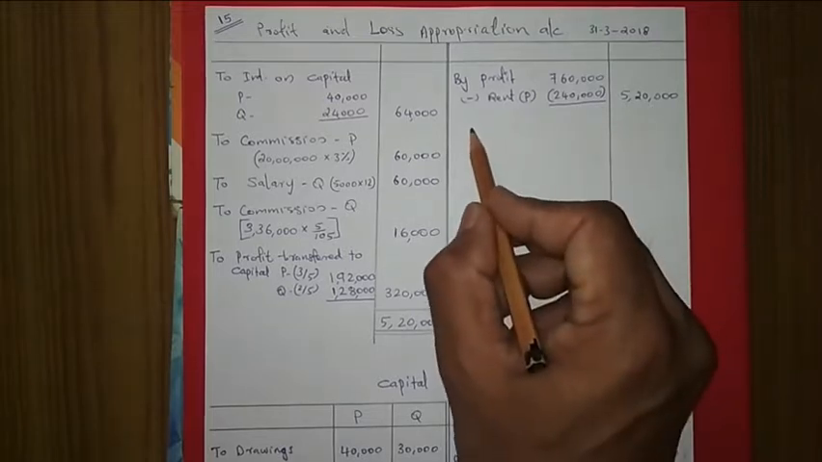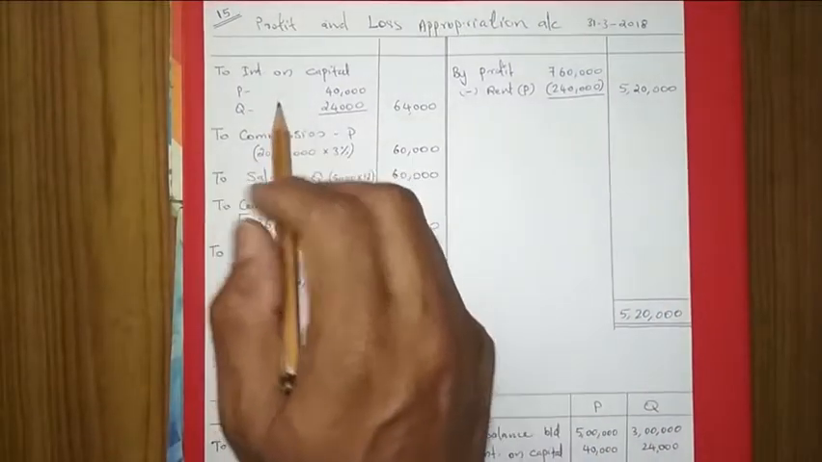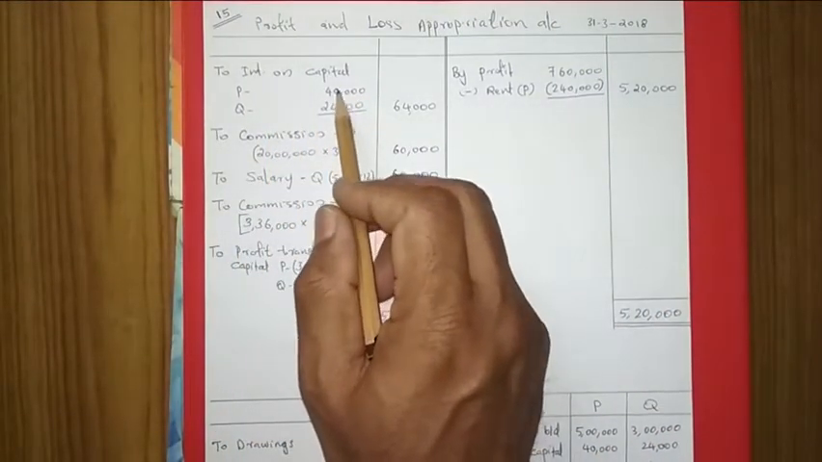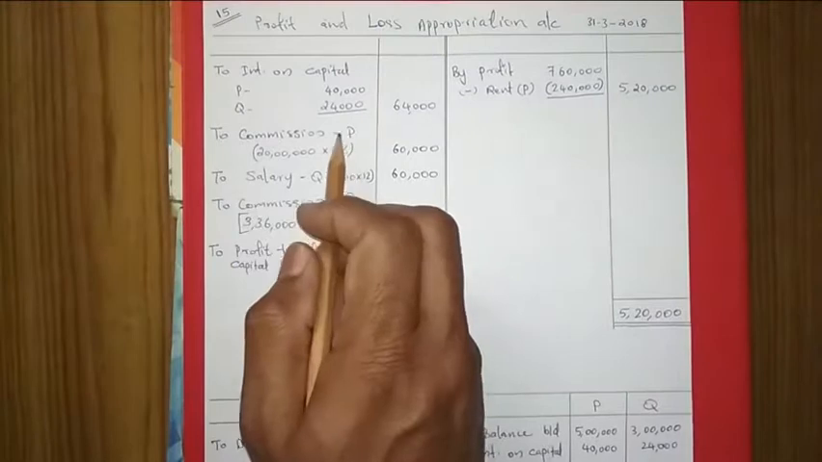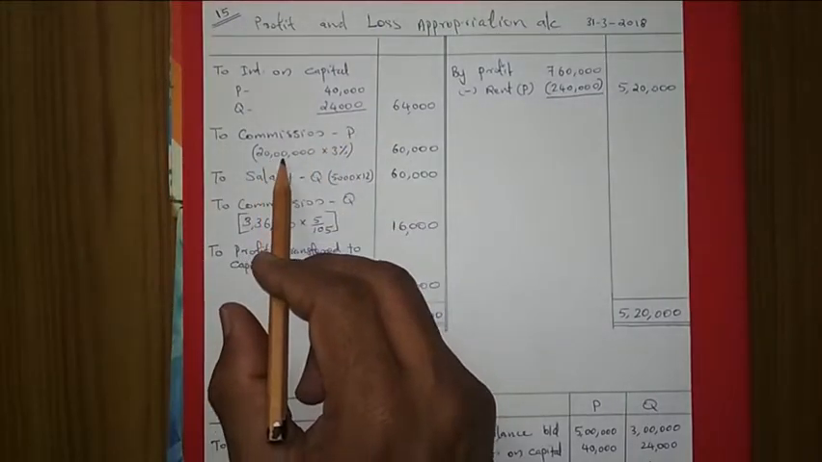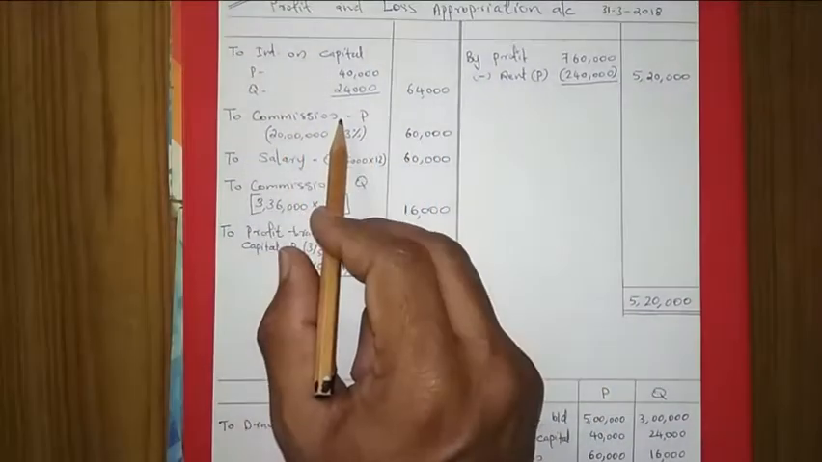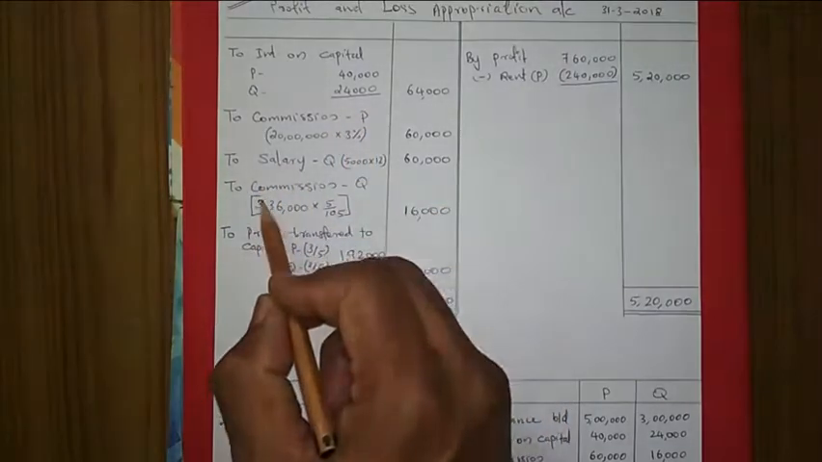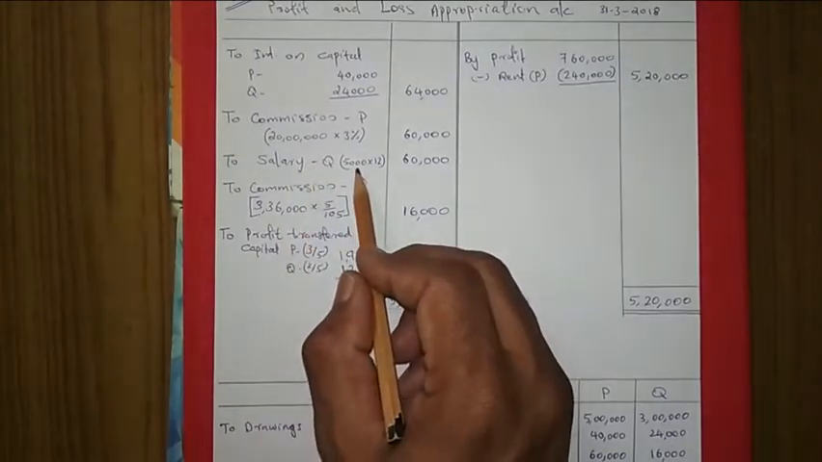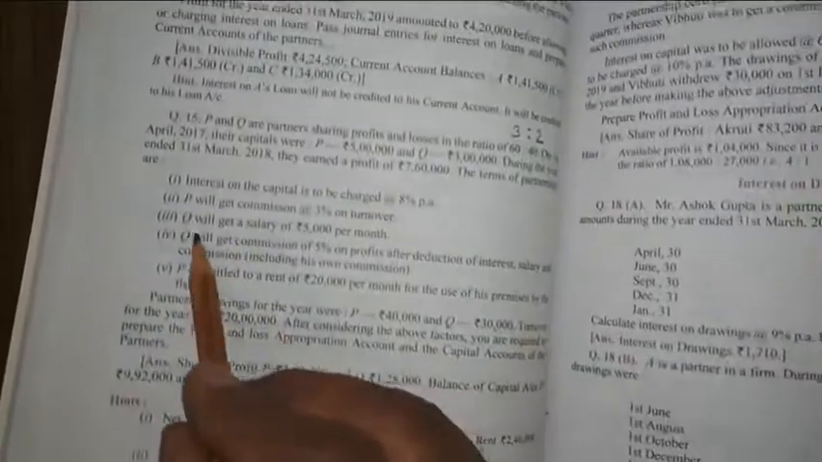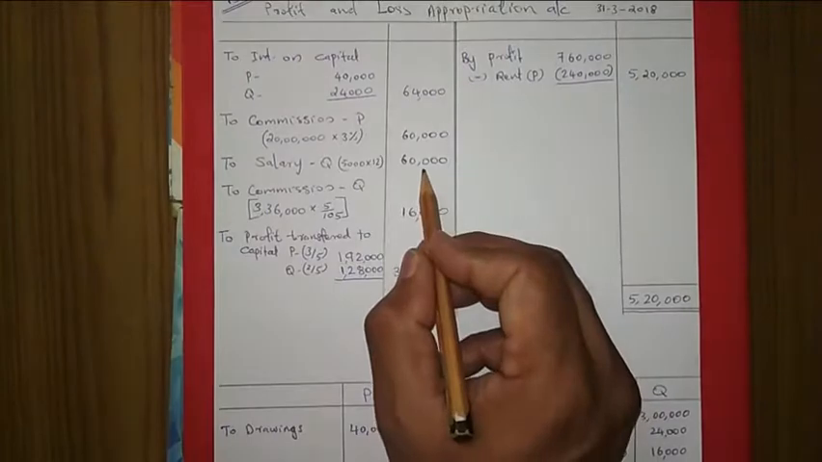On this side we did not take interest on drawing because it is not given in the question. Now interest on capital, there is only one amount, so I did not show the calculation there, so that you will get it easily. Then commission to P: turnover is 20 lakh, 3% of 20 lakhs is 60,000. I forgot to write the commission to Q here, that is why I have written only this. That is no problem. Then salary to Q is given as 5,000 per month. Q will get a salary of 5,000 per month, so multiplied by 12 the amount is 60,000.